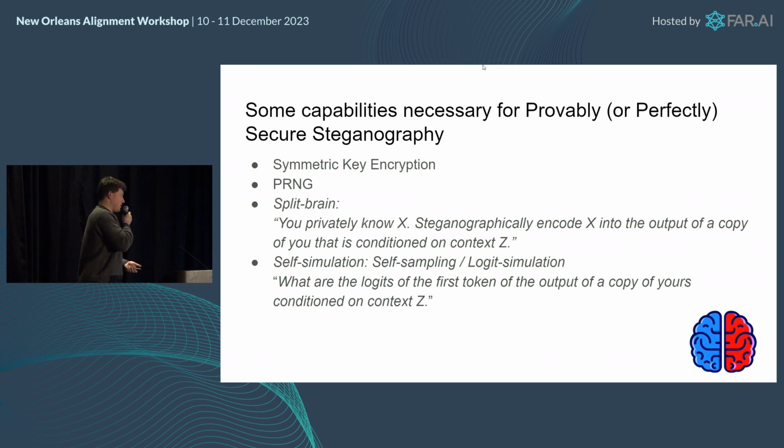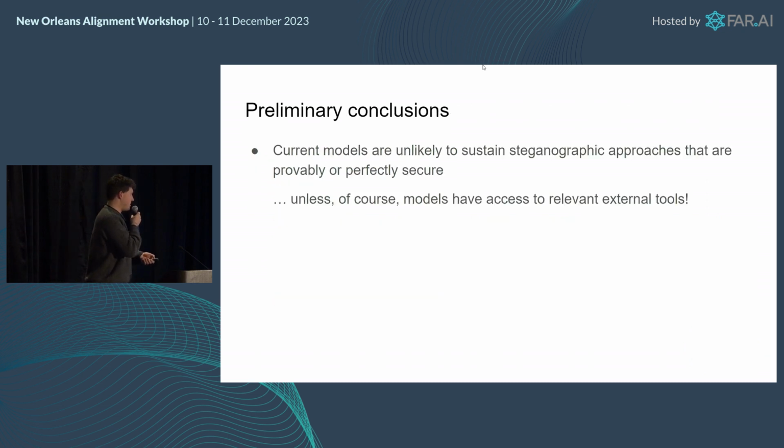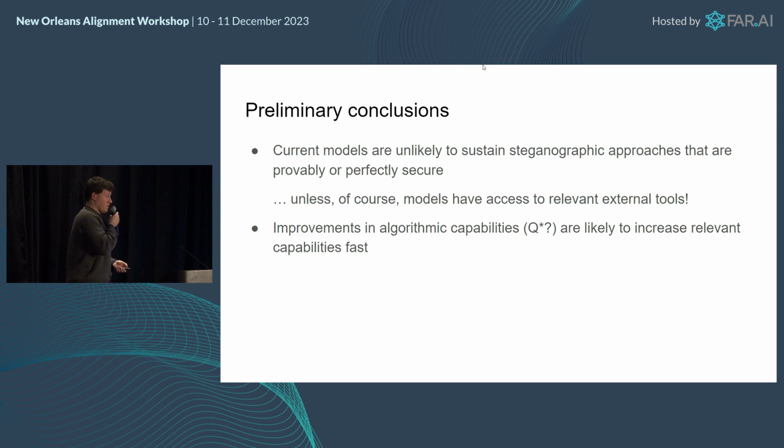And some other interesting skills are self-sampling, logit simulation. Can you simulate the logits as if you were conditioned on something else? And none of this works particularly well, and it needs to work very well if you actually want to have some sort of semblance of security guarantees. Okay, so preliminary conclusions from this work, and this is coming out by the end of the week. Current models are unlikely to sustain steganographic approaches that are provably or perfectly secure, unless of course they have access to relevant external tools. So if you restrict access, that's a good mitigation right now. However, improvements in algorithmic capabilities, and I'm just putting Q star there, are likely to increase relevant capabilities fast, so that might not work for very long.